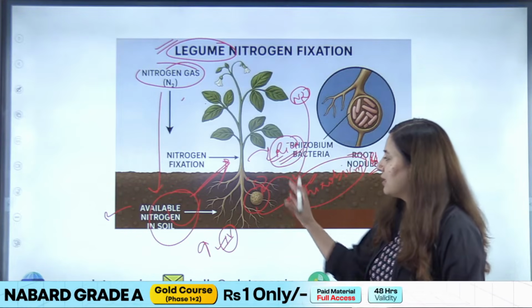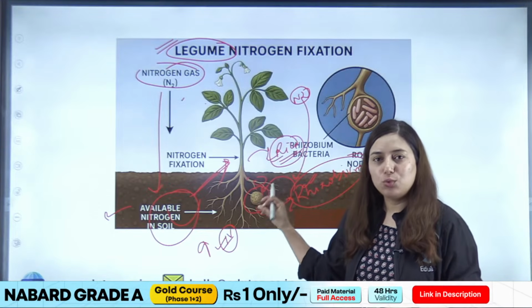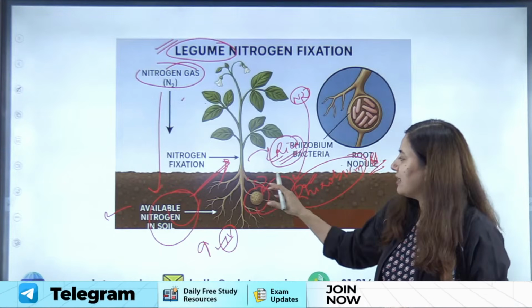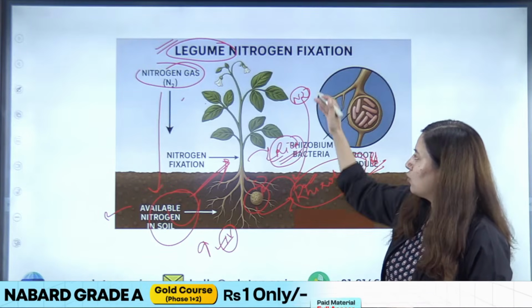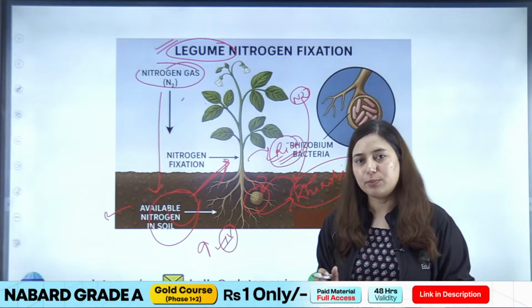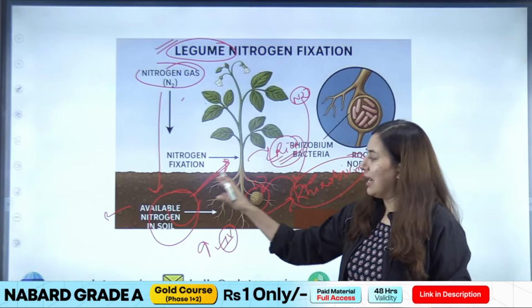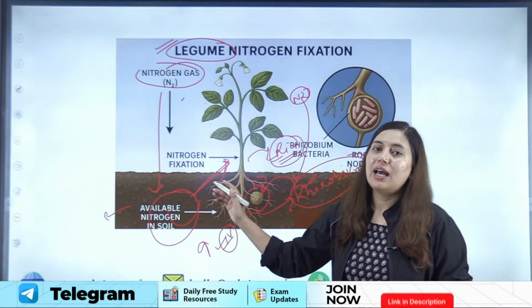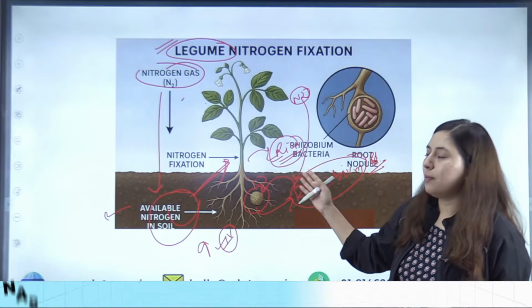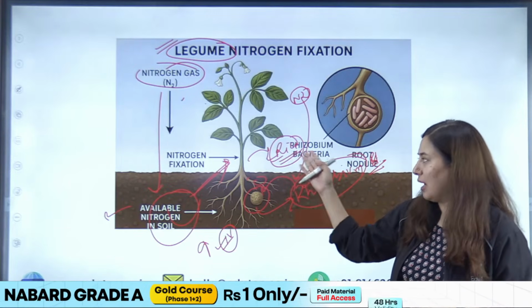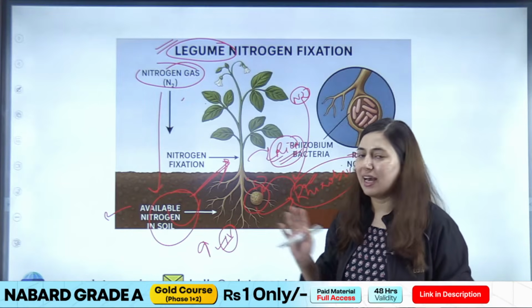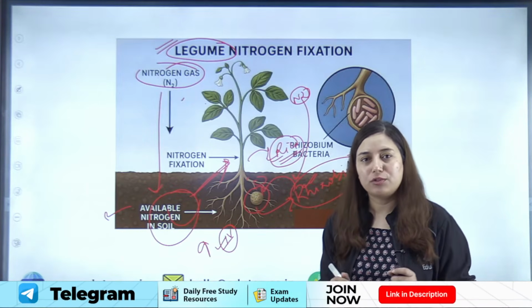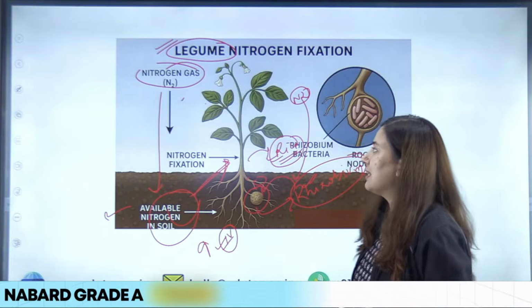So you have to remember that all your legumes have this ability to fix atmospheric nitrogen, as they have a system in their root system where they have nodules in the roots, and inside these nodules resides a bacteria which is known as rhizobium, and this rhizobium collects nitrogen from the atmosphere. So what will happen? We'll have sufficient amount of nitrogen in the soil, and when we grow any other crop like rice after the legumes, the rice will also give us a good yield because it will have sufficient nitrogen to absorb from the soil, right? So that is the concept behind this.